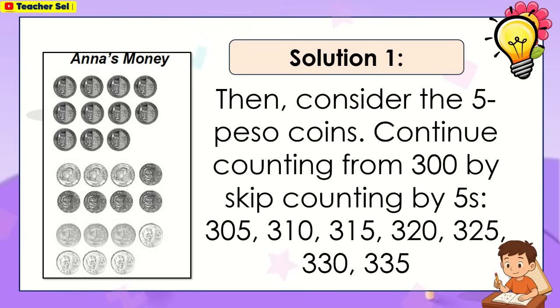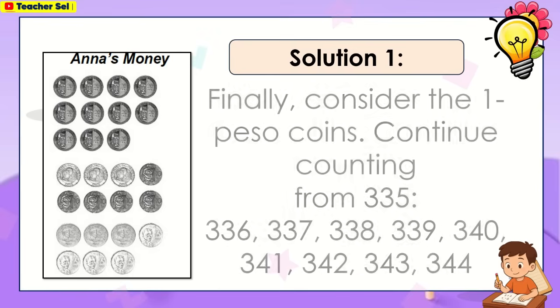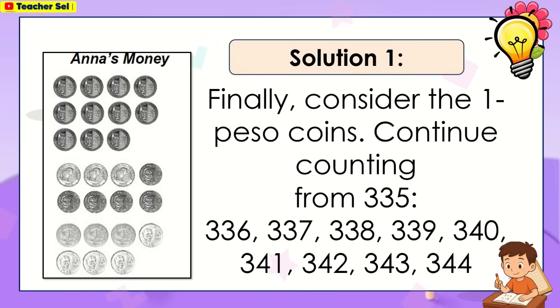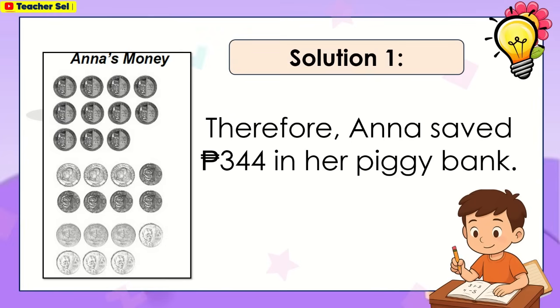Then, consider the 5 peso coins. Continue counting from 300 by skip counting by 5s. Finally, consider the 1 peso coin. Continue counting from 335 up to 344. Therefore, Anna saved 344 pesos in her piggy bank.